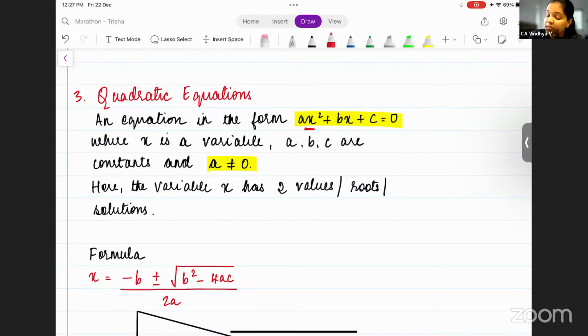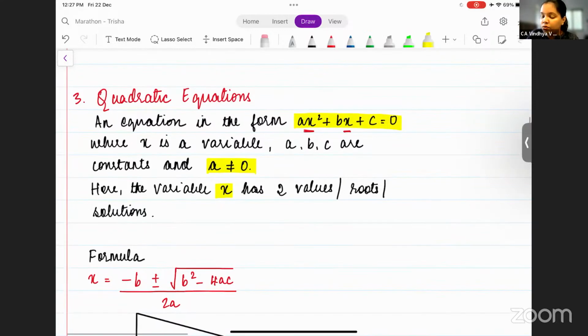The highest power of the variable x is 2. X square is there, x is also there. But the highest power of the variable x is 2. That is why it is called a quadratic equation. This means that x here will have two values or roots or solutions.